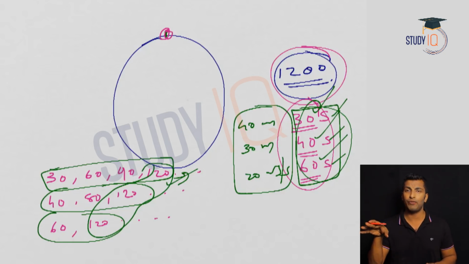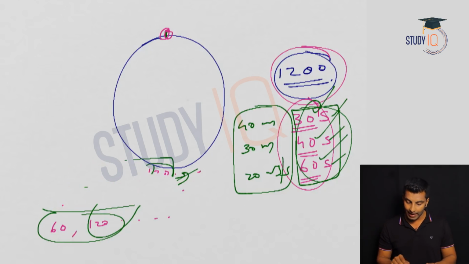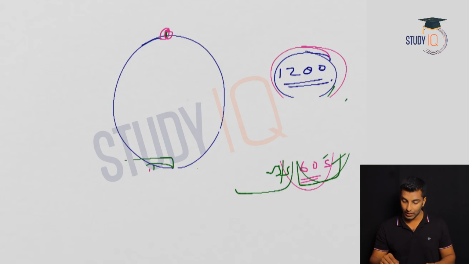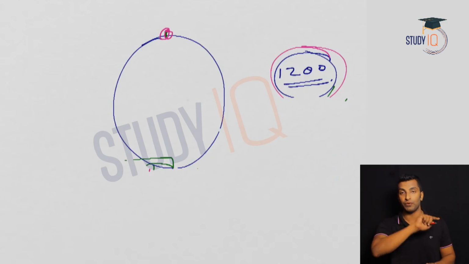Okay, so this is an entirely different question, but we will be using the same concept again here. So forget about all the things I have discussed now. Just a quick recap of what we have done in case of LCM, and it's an application of LCM only. You are taking the LCM of 30, 40 and 60, and you got 120 as the meeting point. It's not the first meeting point, it's the first time they meet at the starting point.